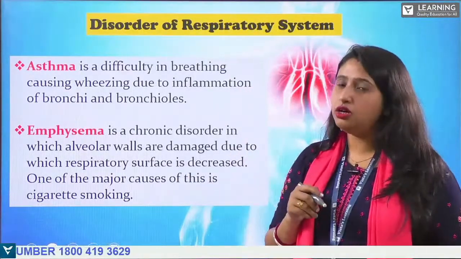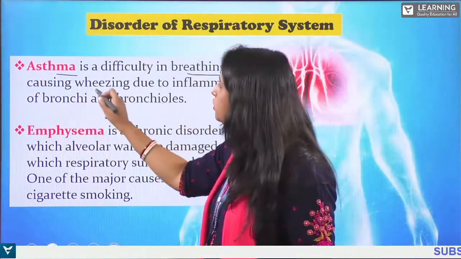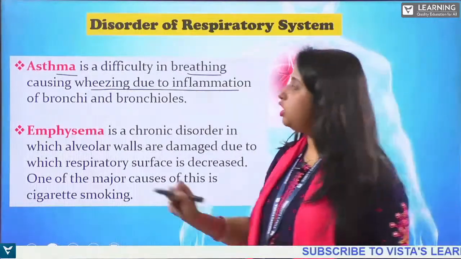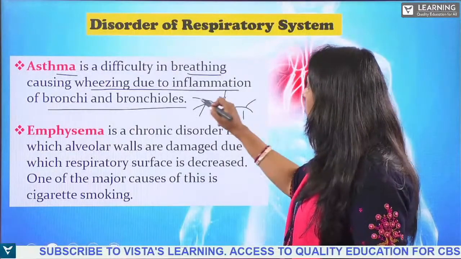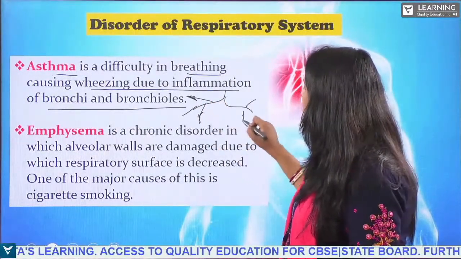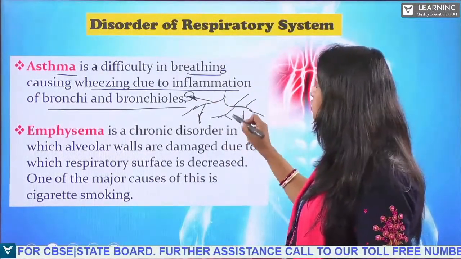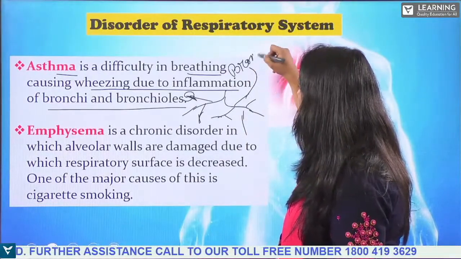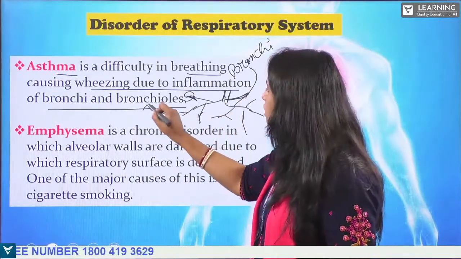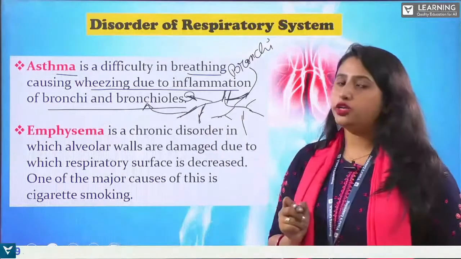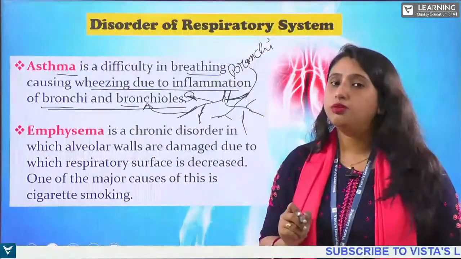So one is asthma. It is difficulty in breathing, causing wheezing due to inflammation of bronchi and bronchioles. As you know, in the lungs there are bronchi, and bronchioles are the endings, isn't it? It causes inflammation of the bronchi and the bronchioles. Because of this inflammation of bronchi and bronchioles, a person cannot breathe properly.